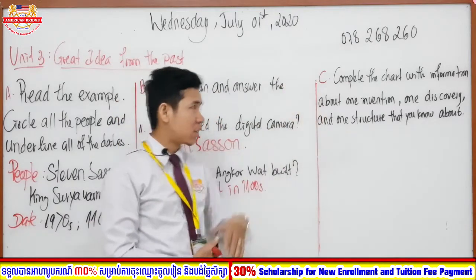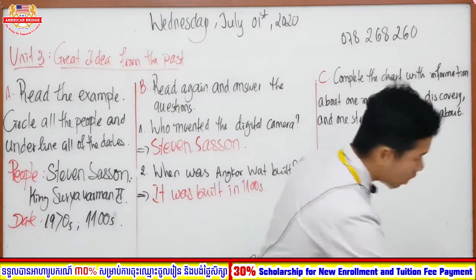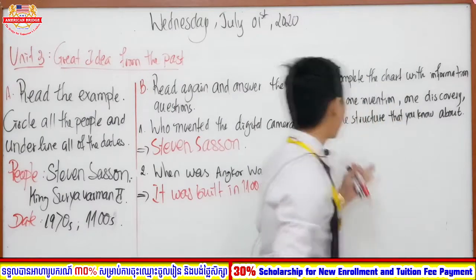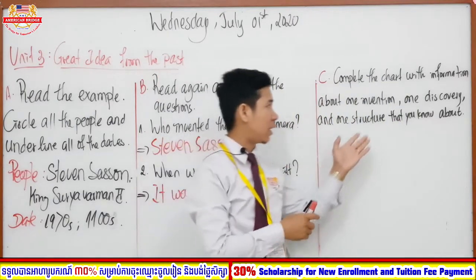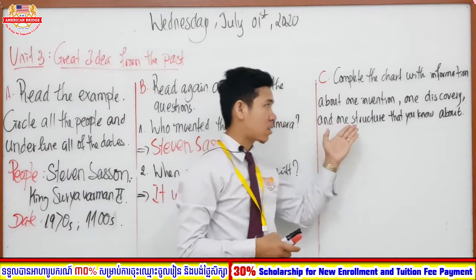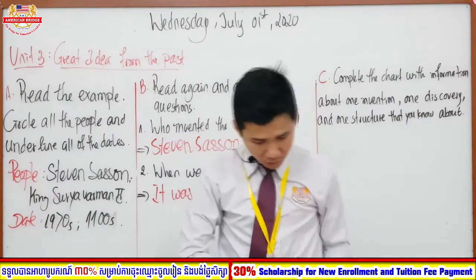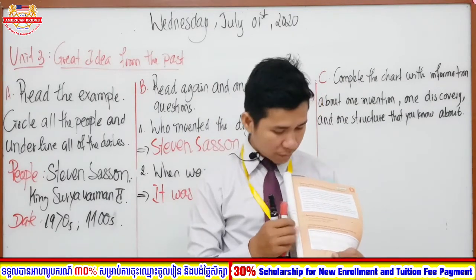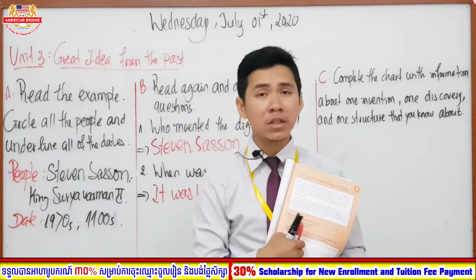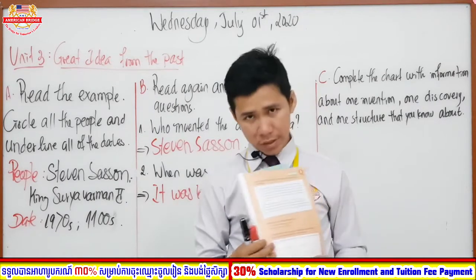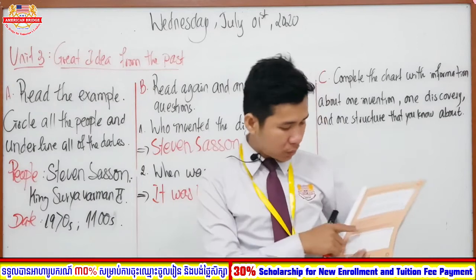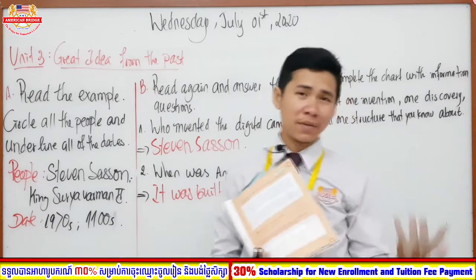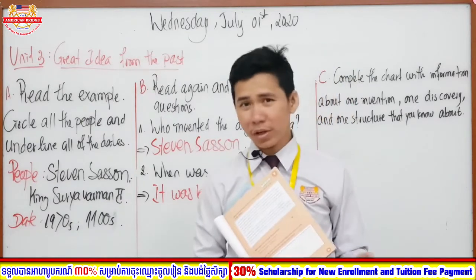It is talking about section C. So in section C, you are going to complete the chart with information about one invention, one discovery and one structure that you know about. Okay, so in here you can see the table below, right? So in the table, the first one, you have to find the invention, the discovery, or the structure. However, you are going to put what you already know. Okay, like Angkor Wat. So what I already know about Angkor Wat, the famous temple in Cambodia, right?